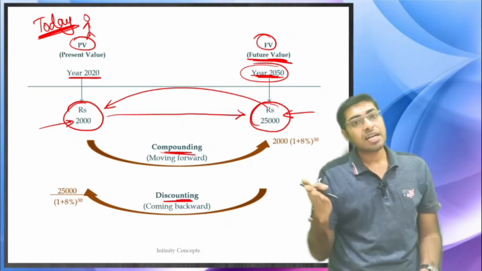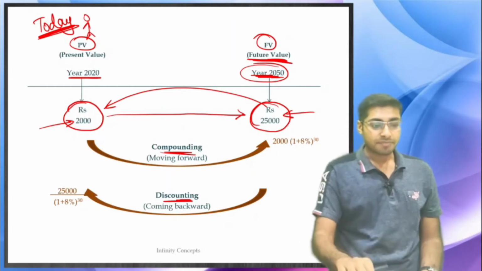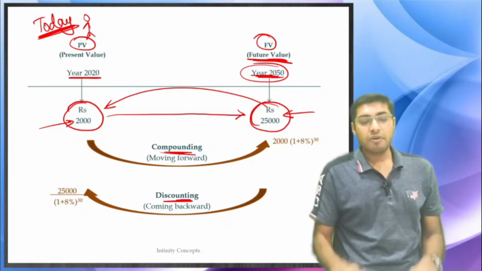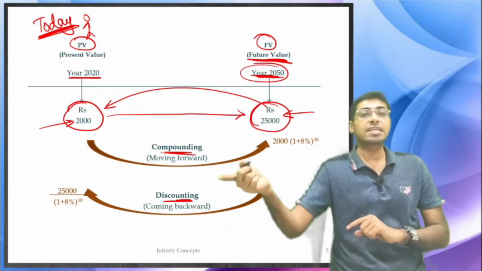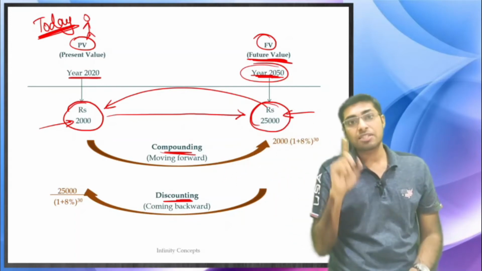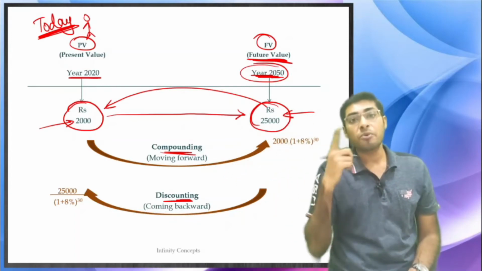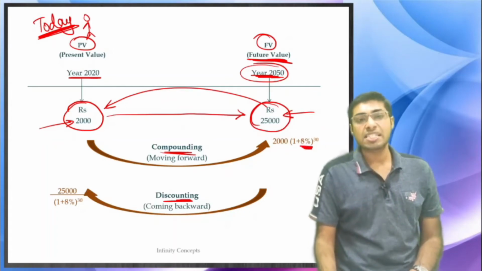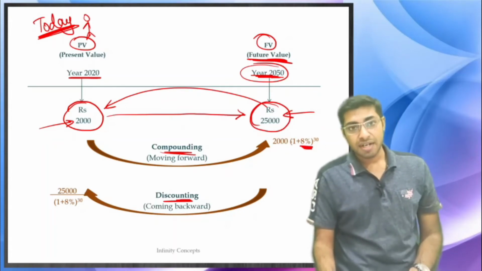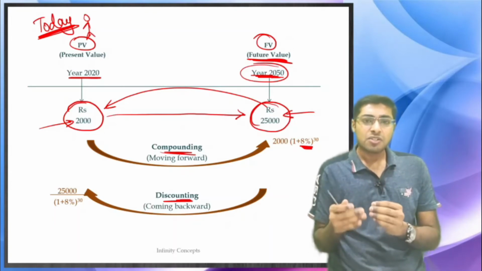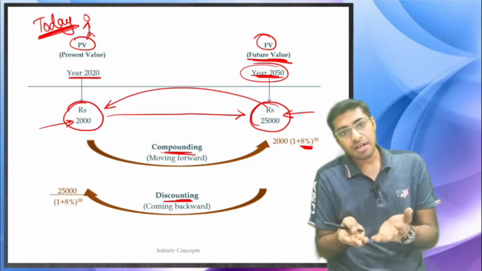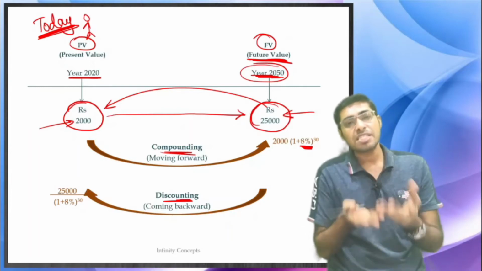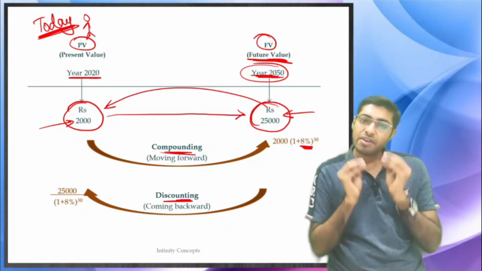When you are throwing it ahead, that is compounding. How are you going to calculate? 2000, when you move ahead by 30 years, is compounded. So when 2000 gets compounded, over here we have taken 8% as the interest or the discount rate or a compound rate. Right now we are doing compounding, so we will use the word compound rate. However, remember that compound rate and discounting rate are going to be the same. Both are one and the same.